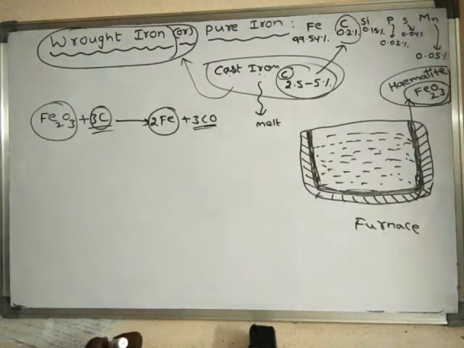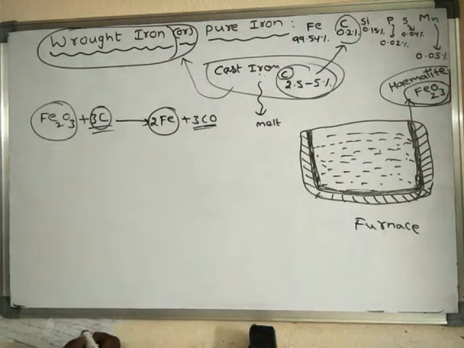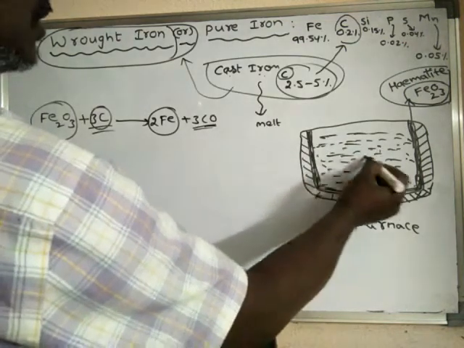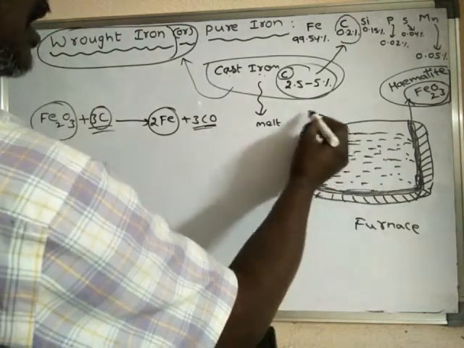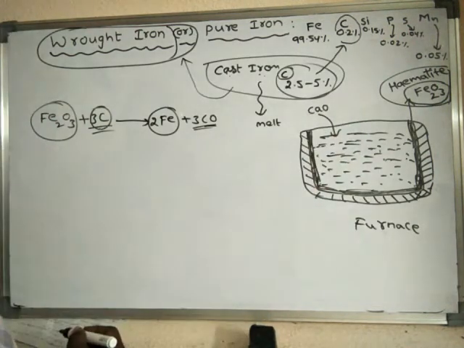Next, in order to remove the other impurities, we have to add quicklime, calcium oxide, into the molten cast iron. This quicklime acts as a flux.